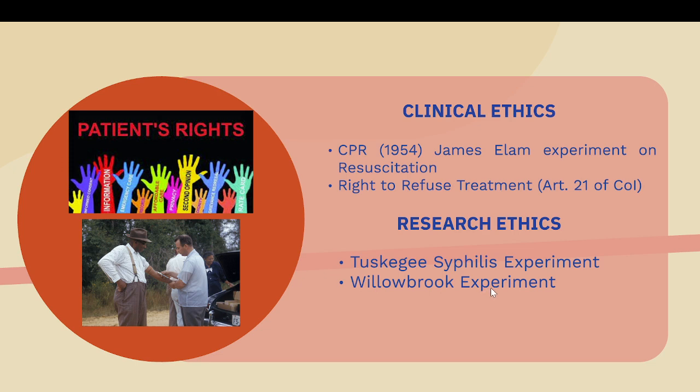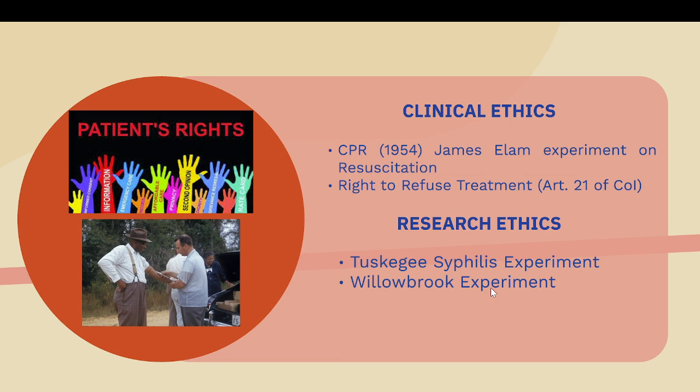And another one is the Tuskegee syphilis experiment, and the Willowbrook experiment. I'll just speak about the Tuskegee syphilis experiment for just 1 minute. This was done on certain Negroes living in America, I think.